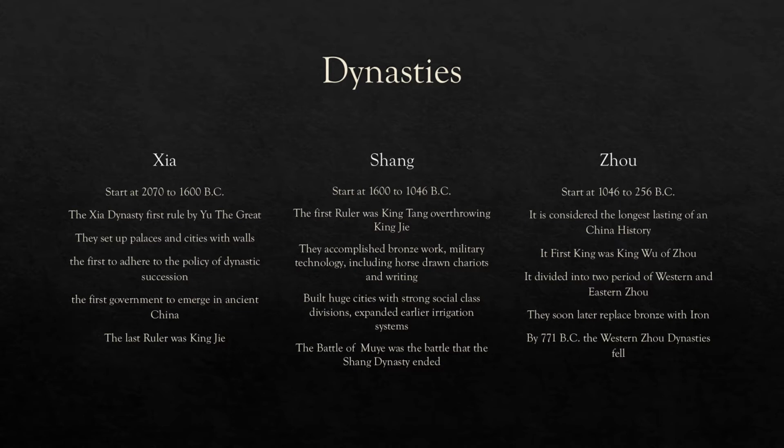Yet the Shang dynasty fell in the Battle of Mu in 1046 BC to the Zhou dynasty. The Zhou dynasty rose to power in 1046 by overthrowing the Shang dynasty. It was considered the longest lasting dynasty because it was separated into Western and Eastern Zhou. They soon replaced bronze with iron later in their years, but the Western Zhou dynasty fell 275 years later.